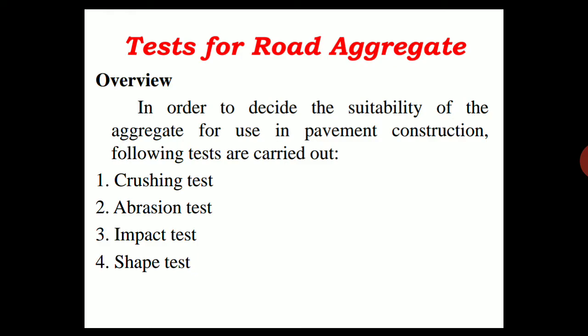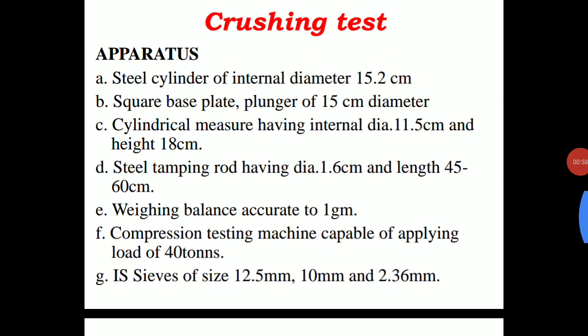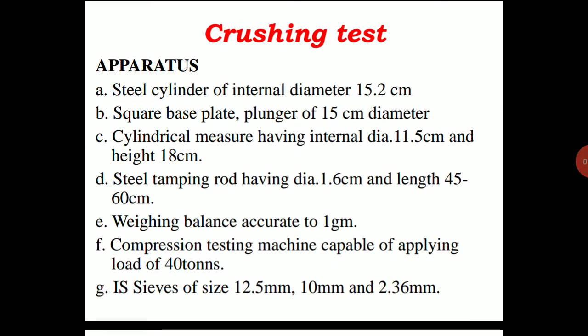In that, the first one is the crushing strength test, then the abrasion test, that is the Los Angeles abrasion test, the impact test, and then the shape test. In this shape test, again we have different tests like the flakiness index test, the elongation index test, and then the angularity number test. In that, the first one is the crushing test.